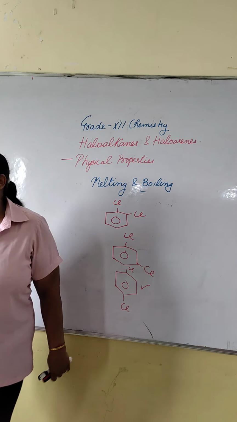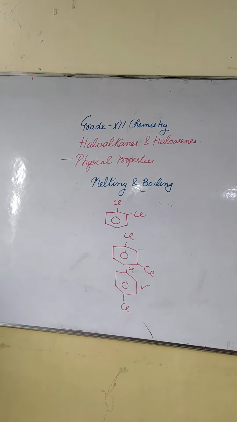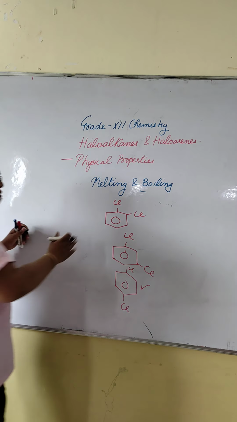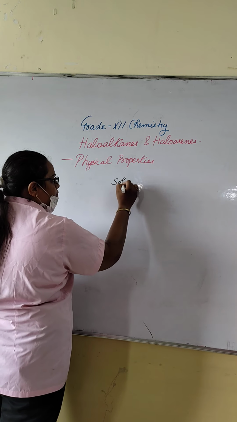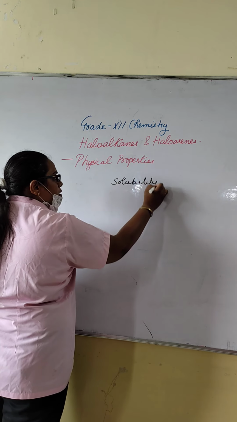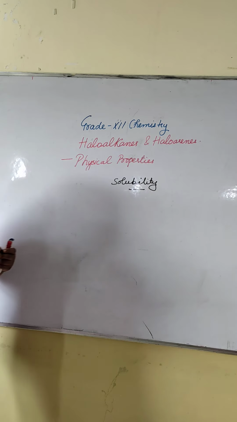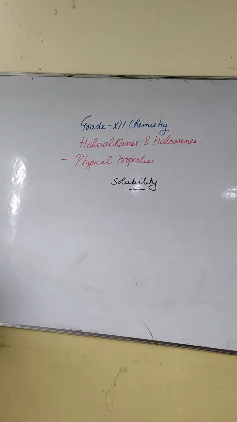Next is about solubility. Although haloalkanes are a little bit polar in nature, they are not very soluble in water. Solubility in water is very low. Rather, they are more soluble in non-polar solvents. But in water, their solubility is less.